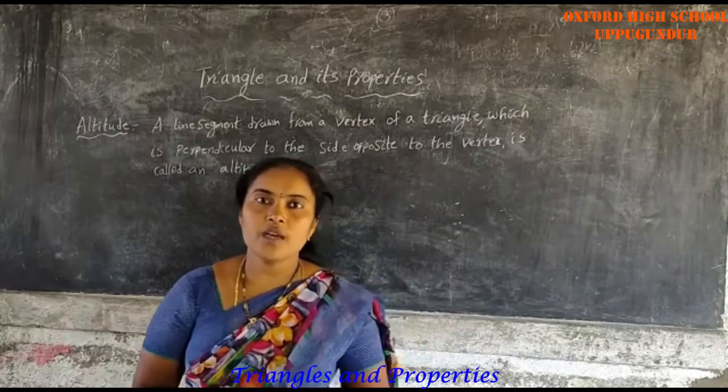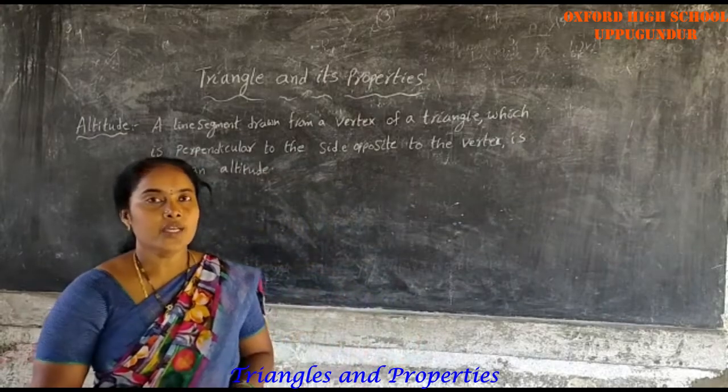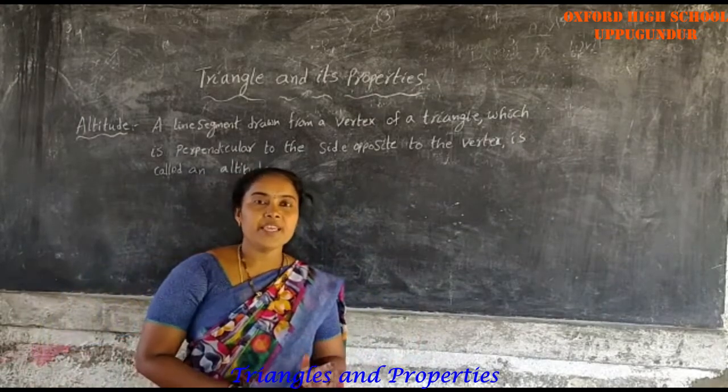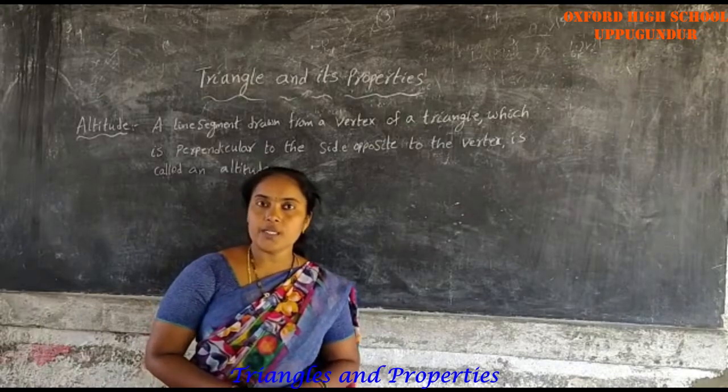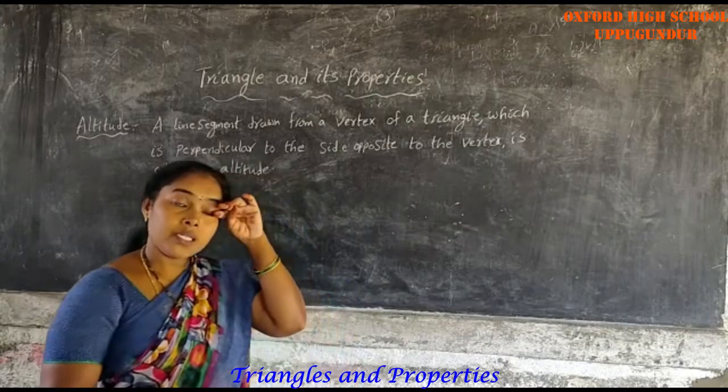In the previous class we completed: given three sides, is it possible or not to form a triangle? Understood? Now we are going to the median and altitude. Altitude and median.